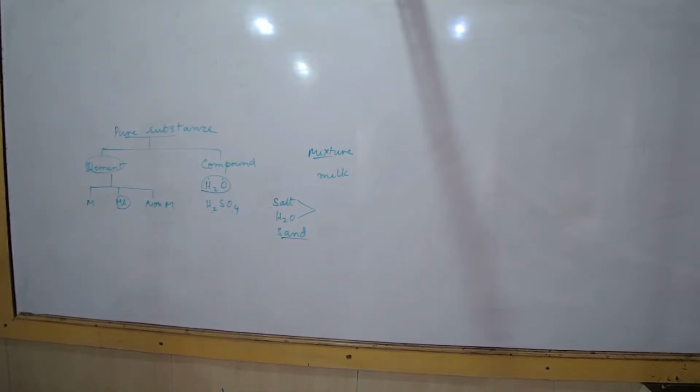Now I want you to be thorough with this chart, this table here on page number 18. That is telling us about colloids. It's a mixture. Common examples of colloids.